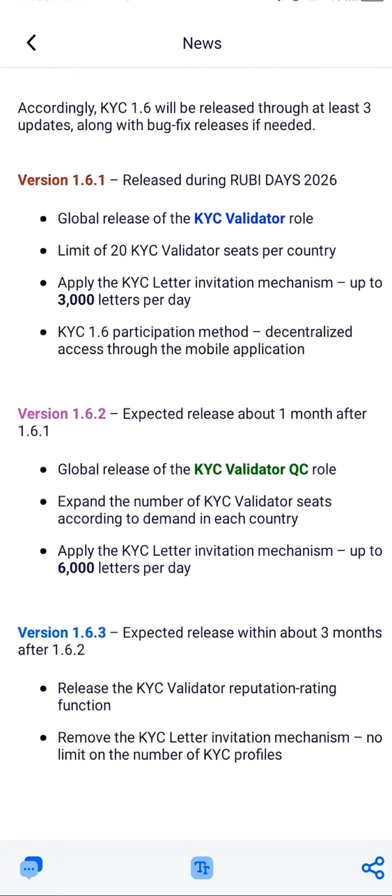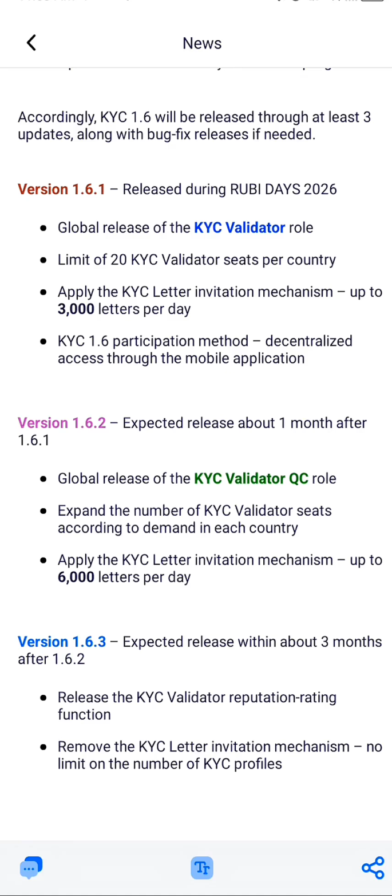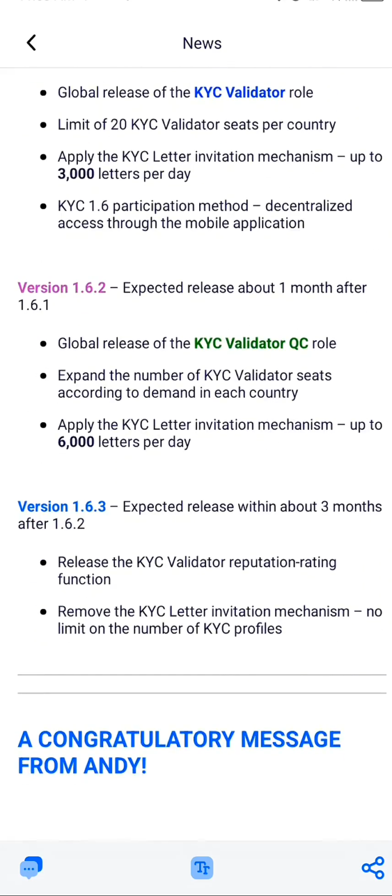Now if you look at the next one that is going to be released after that one, will be 1.6.2. So expected release about 1 month after, which means that once they release the first one, it will take 1 month before the second one will come. And in that second one, there will be global release of KYC validator QR. So that will be the first thing. Then the second thing is that they will expand the number of KYC validator seats according to the demands of each country. So which means that they are going to give, for example, Nigeria 20 seats in the first release, and in the second release, if there are more miners, there are more people applying for the KYC, they can expand depending on the number of Ruby projects that are requesting for KYC.